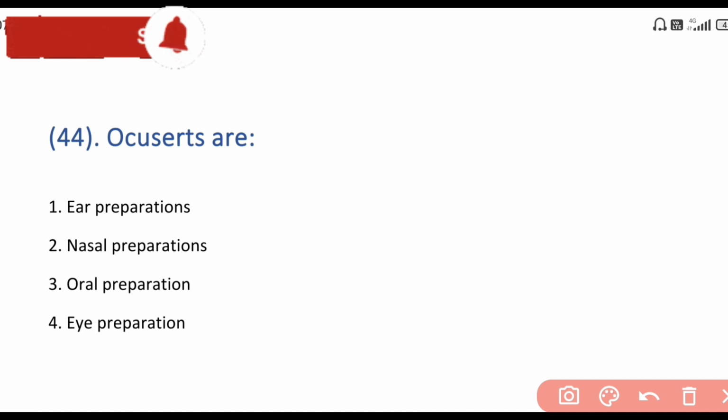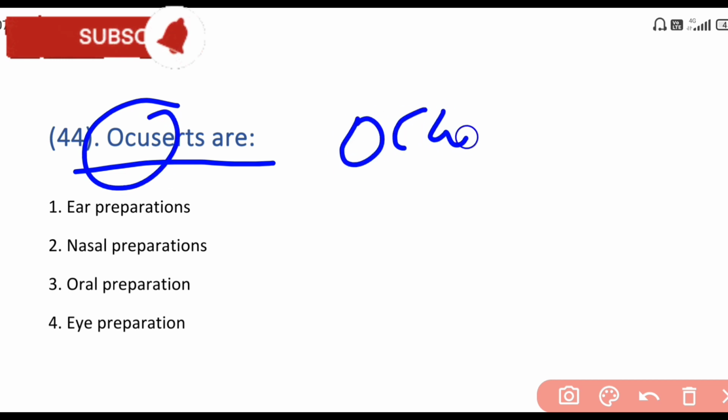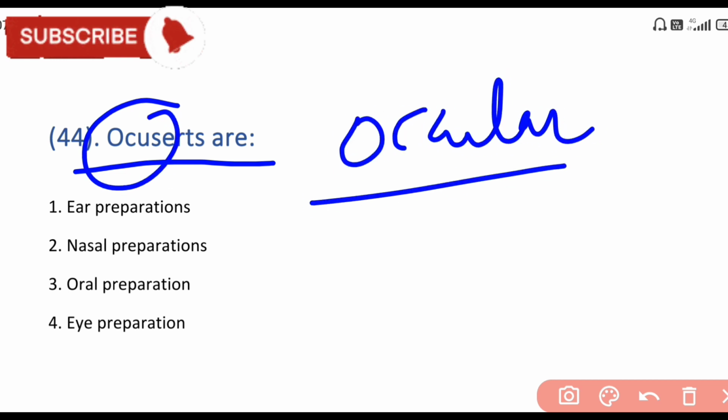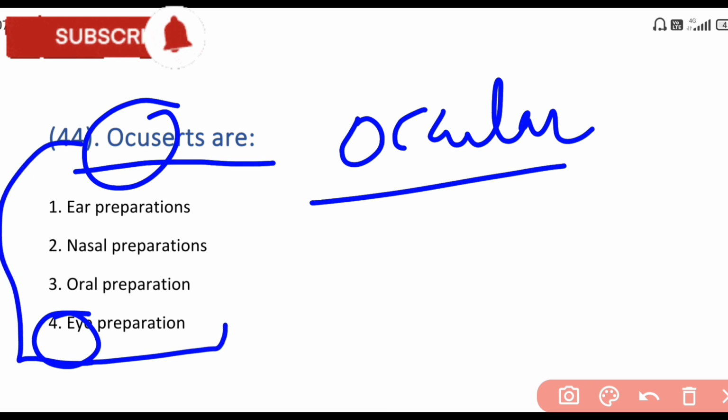Next is oculars are, oculars means eye. So oculars are eye preparations. Oculars are used in any eye problem or eye disease as eye preparations. So oculars are eye preparations.